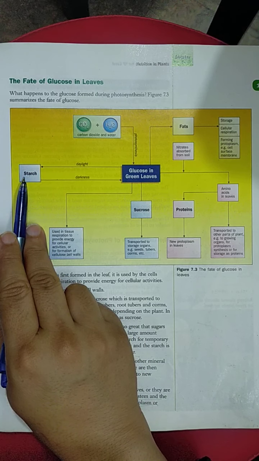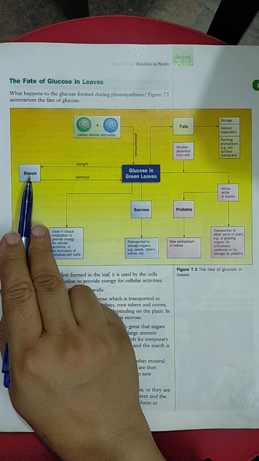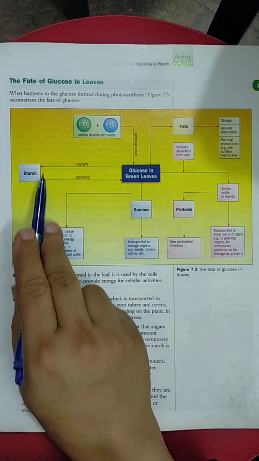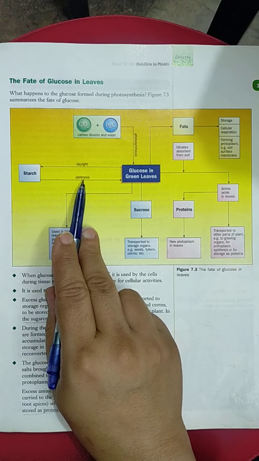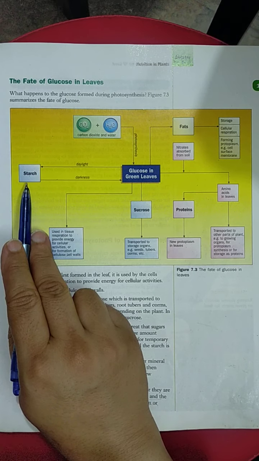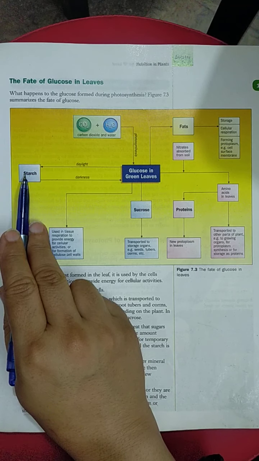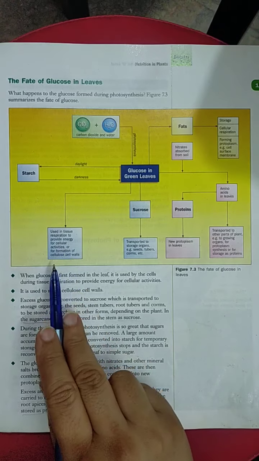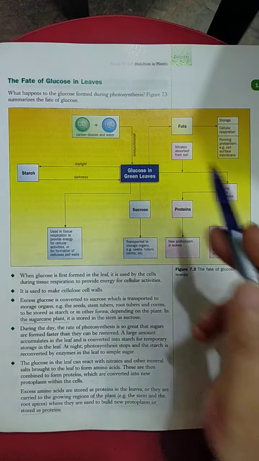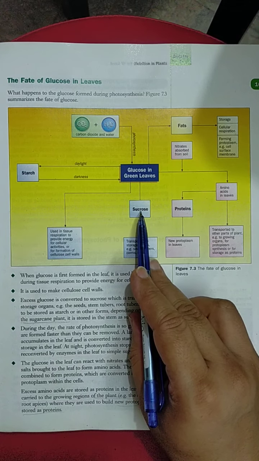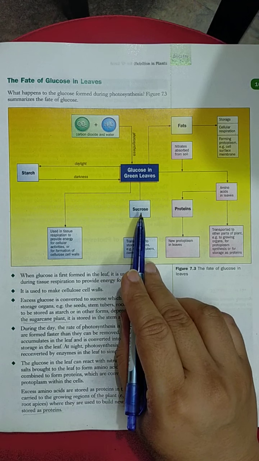So some of this glucose will be utilized in respiration, and the extra glucose which forms will be converted into starch, or stored in the leaves or in any other part of the plant in the form of starch. And that starch at night time, in the darkness, because in the darkness you already know the process of photosynthesis will not occur, will convert into glucose and again be utilized in the process of respiration to release energy.